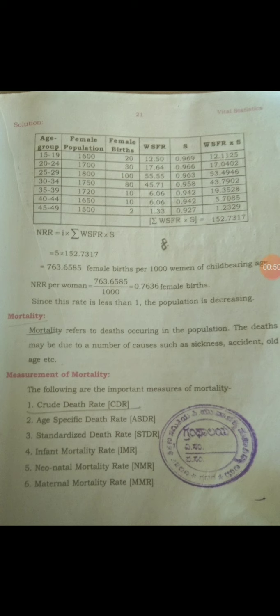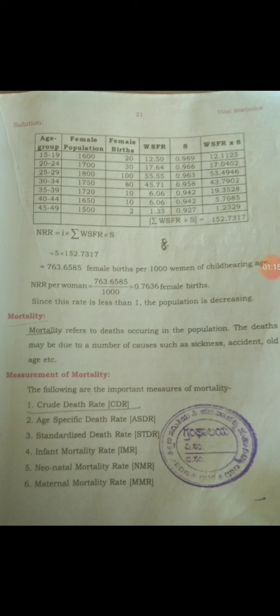It is less than 1, so you need to comment here: since this rate is less than 1, the population is decreasing. I have already explained, if the NRR is greater than 1, the population is increasing. If NRR is less than 1, the population is decreasing.